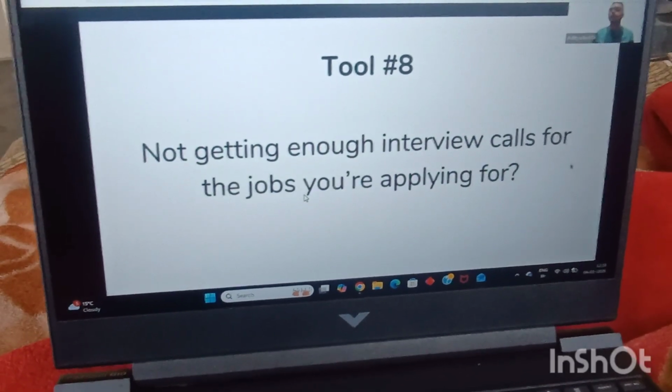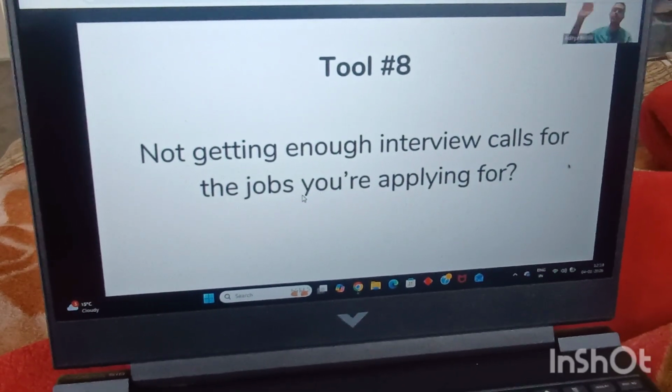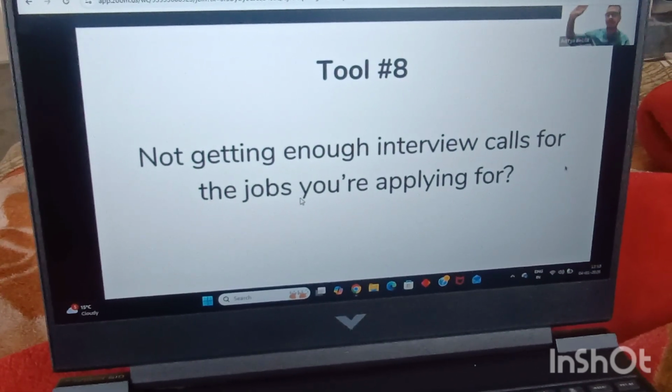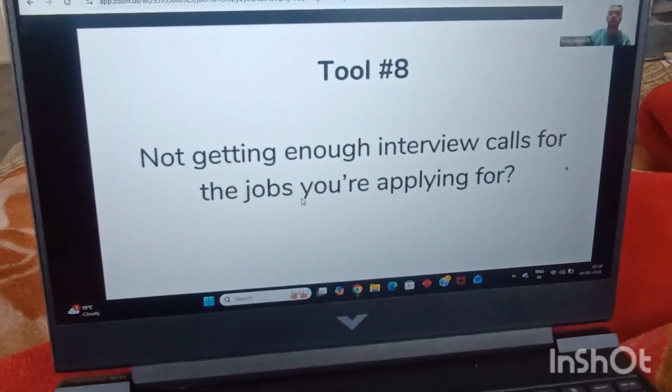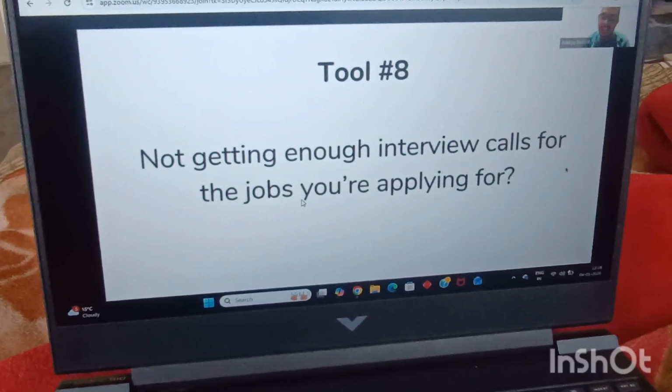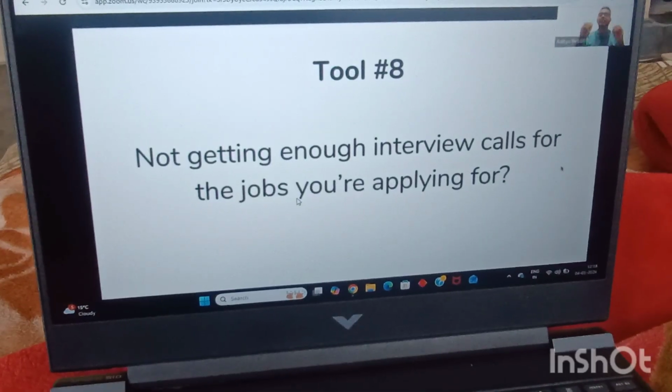Like, even if you're a perfect fit for a job, you're never called for interviews, let alone giving interviews, let alone getting selected. Face this real problem? Yes. How many of you truly face this problem? I want the maximum amount of energy in the chat box if you want me to cover something like this. Yes, yes, yes. Okay, truly face this problem.